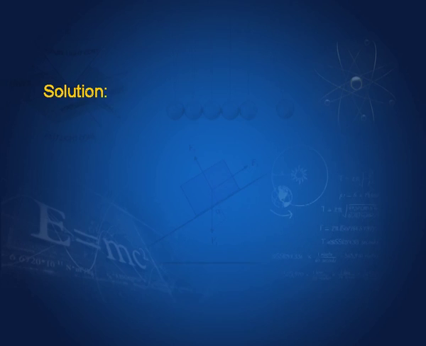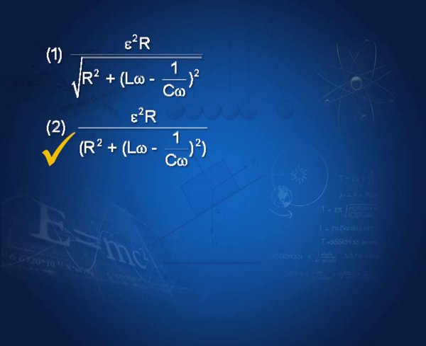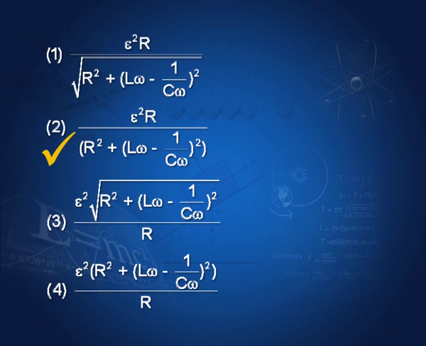The solution is easy. You know that power has dimensions E squared by R. On this basis alone, options 1, 3 and 4 can be discarded, giving option 2 as the correct response. You can verify that option 1 has dimensions simply E squared, option 3 has again dimensions of E squared and 4 has dimensions of E squared times R. All wrong, only 2 is the correct option.